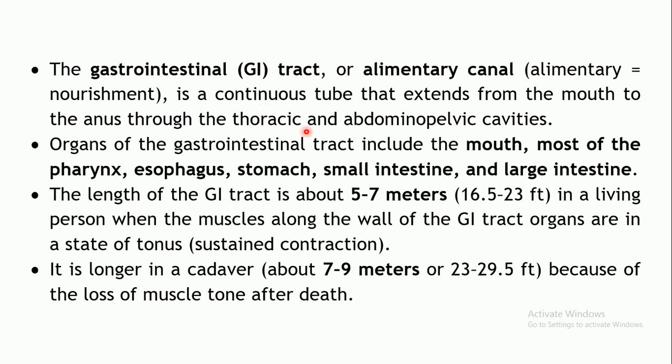The organs of this gastrointestinal tract include the mouth and most of the pharynx. Pharynx is also a part of the respiratory system, the nasopharynx, but most of the pharynx falls under the digestive system. The esophagus is the next part, next one is the stomach, after that the small intestine, and the last one is the large intestine. So these are the different organs, or the different parts, of the gastrointestinal tract. It begins with the mouth and the last part is the large intestine.